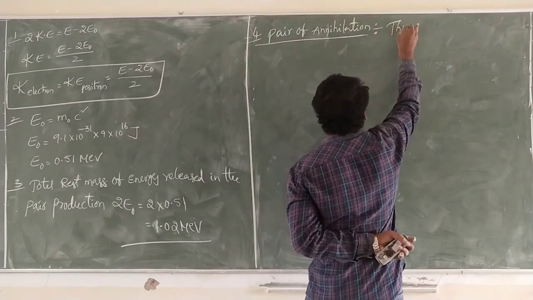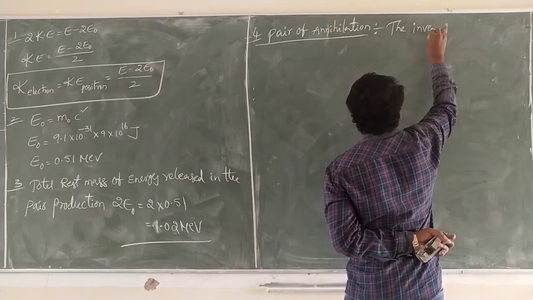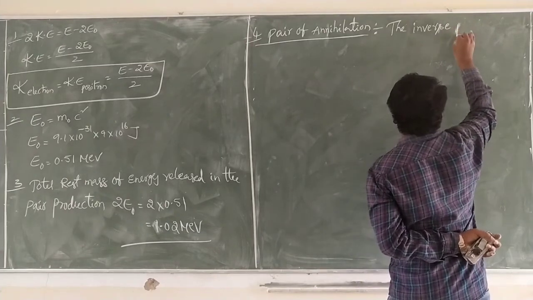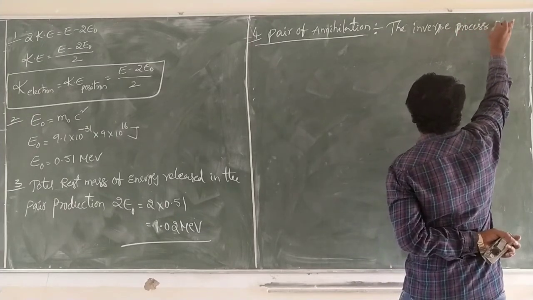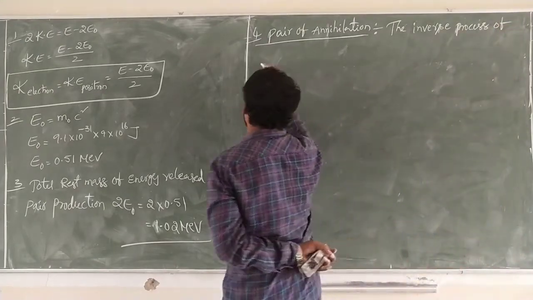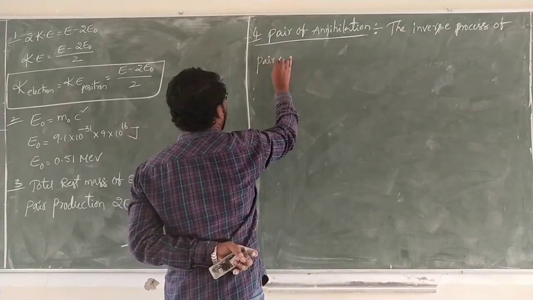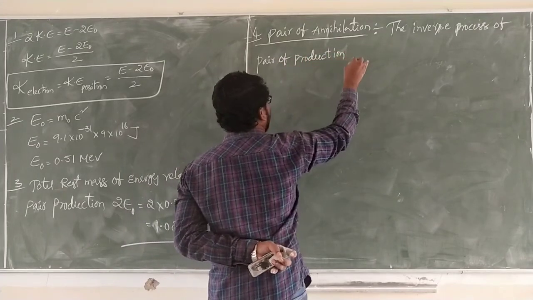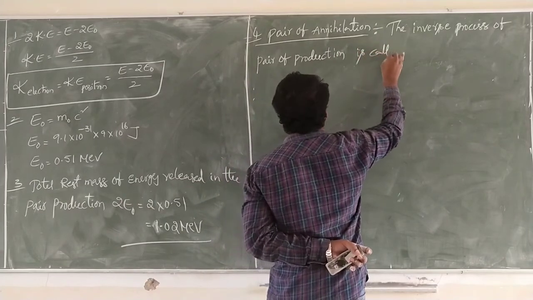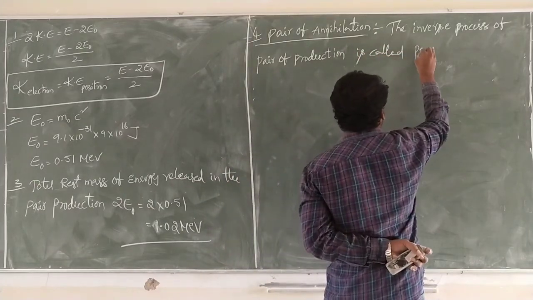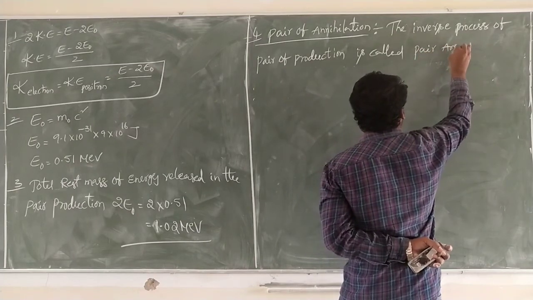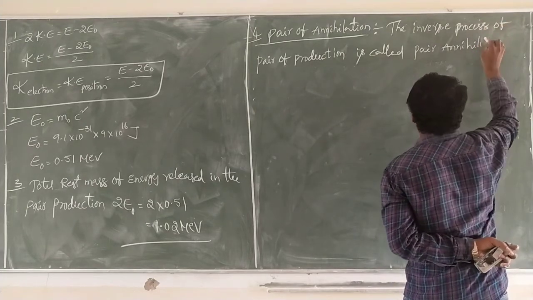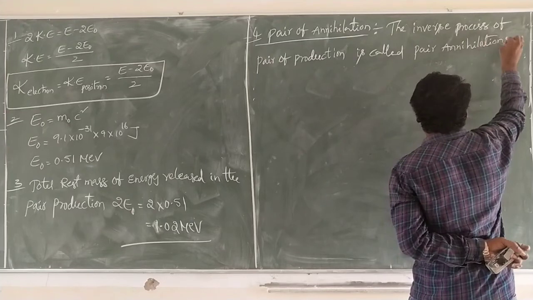The inverse process of pair production is called pair annihilation. Okay, what is pair annihilation?